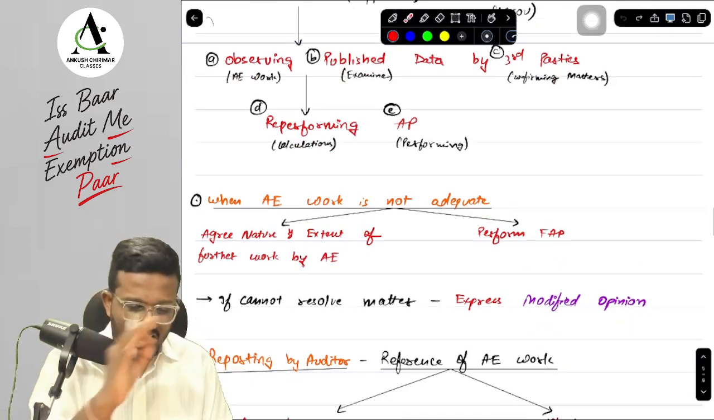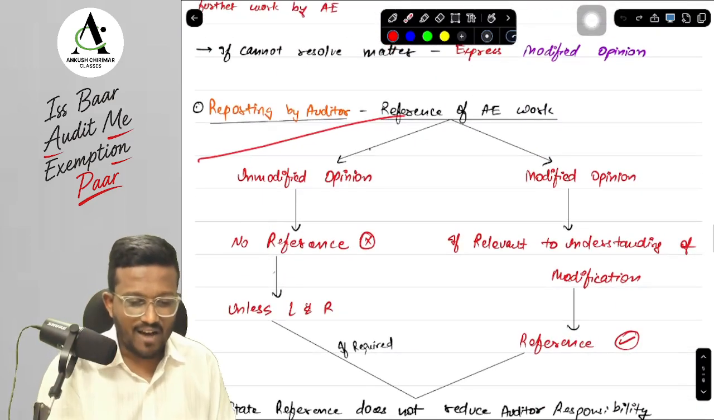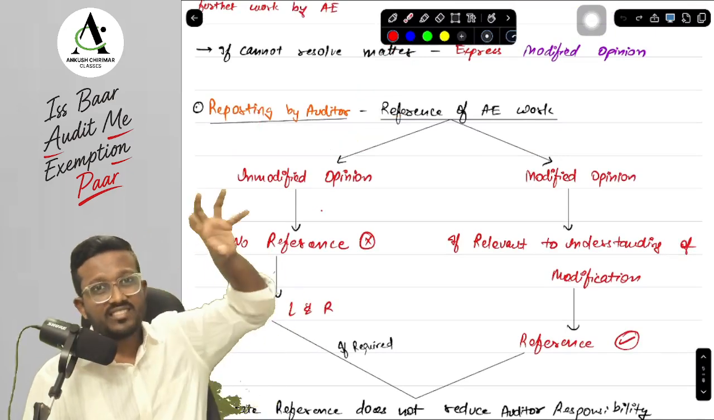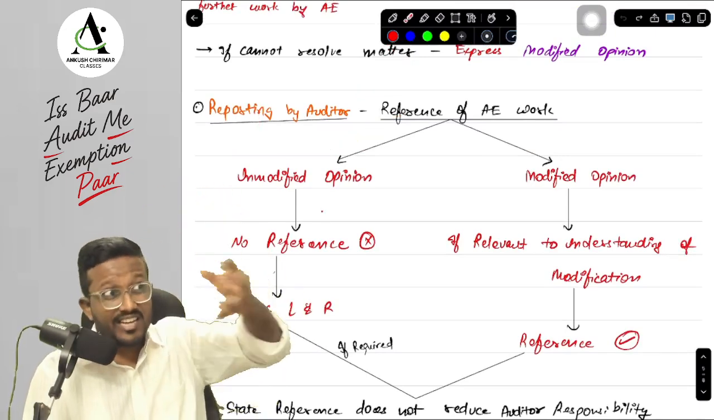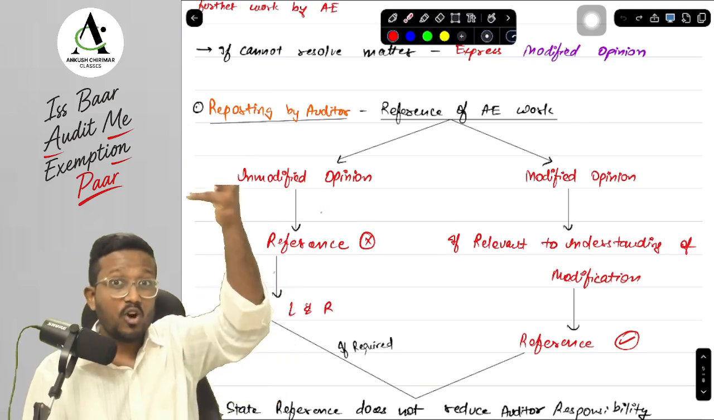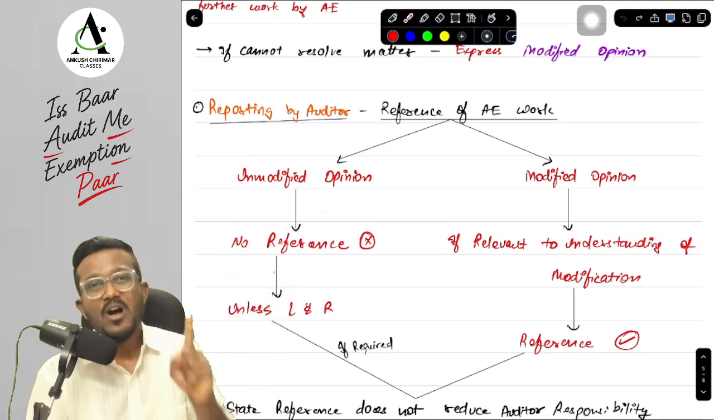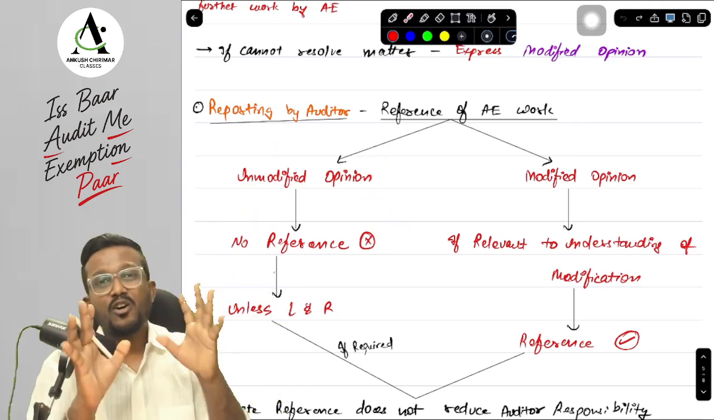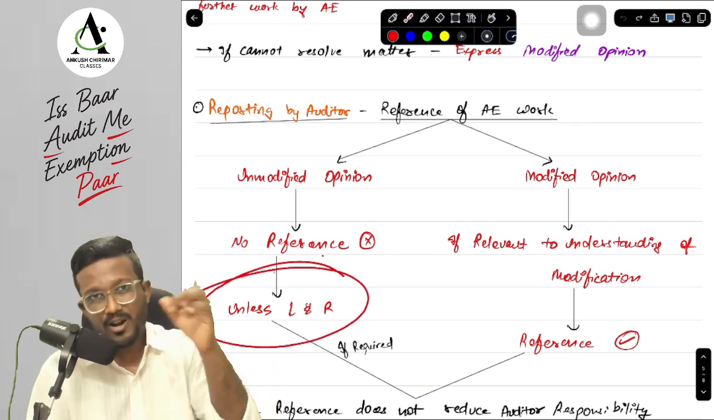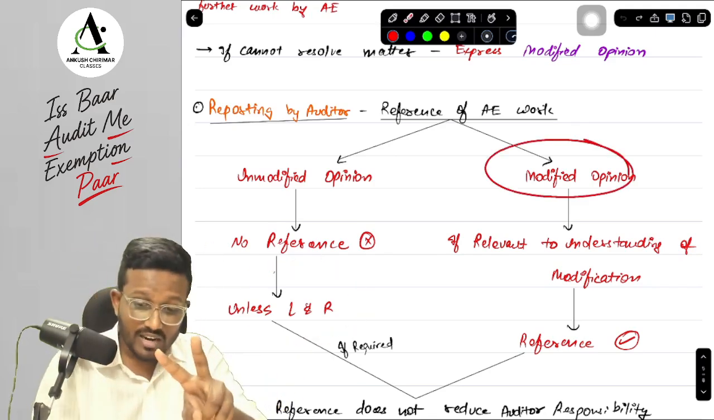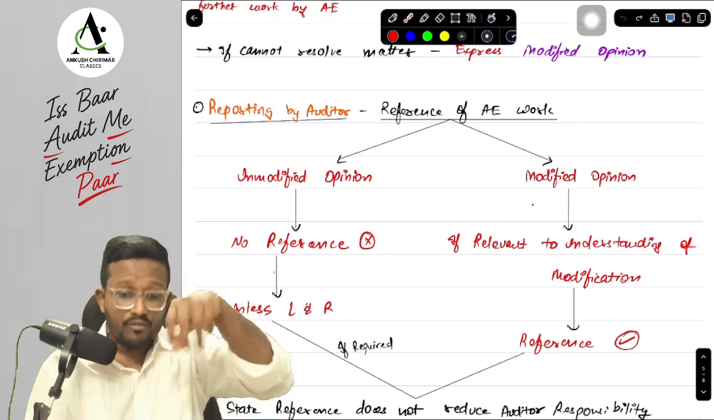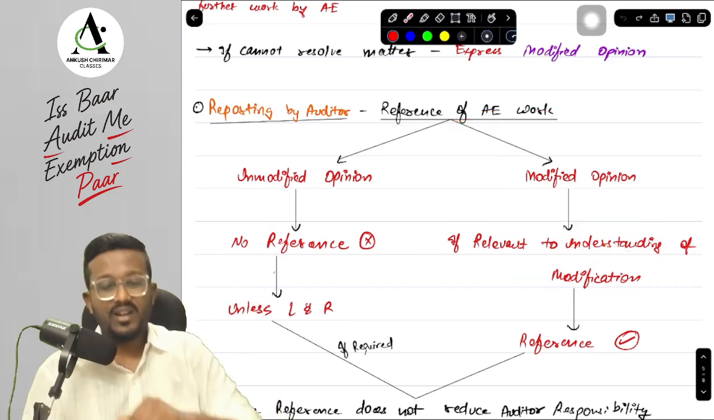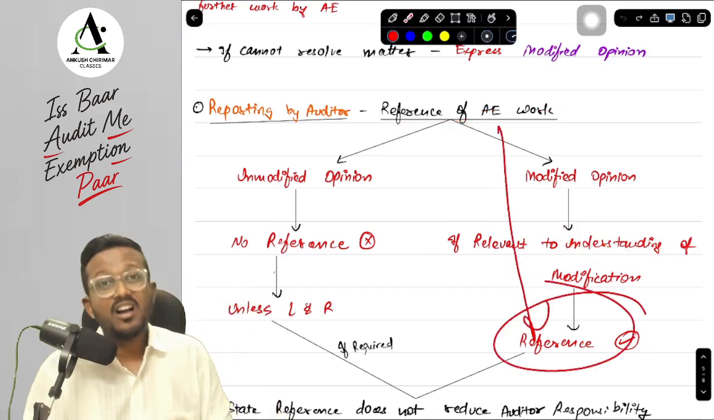Okay. Yes, sir. Now, the last point is reporting by the auditor. In the auditor's report, can we include a reference to the auditor's expert's work? Can we say in the audit report that this particular work is done by the auditor's expert and reduce our responsibility? No. If you are issuing an unmodified opinion, you should not give any reference to the work of the auditor's expert unless it is required by law and regulation. And secondly, if you are giving a modified opinion and the reference to the auditor's expert is relevant to understanding the modification, then you can give the reference to the auditor's expert's work. Which means what, sir?